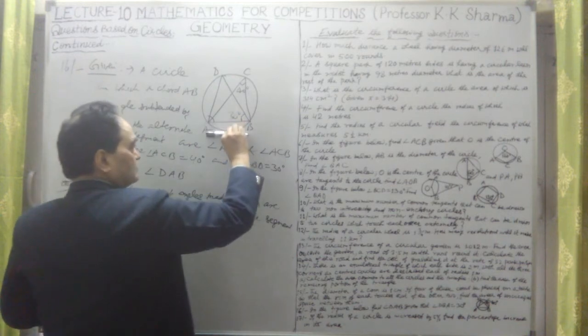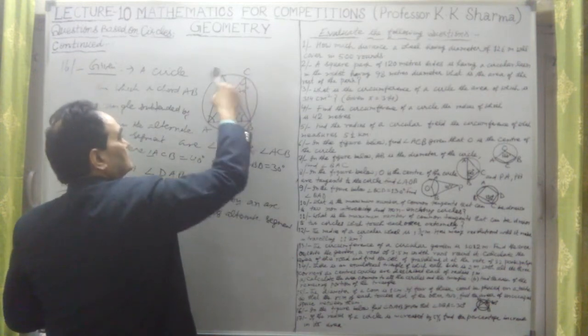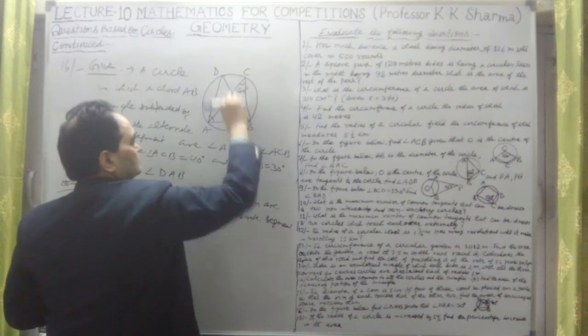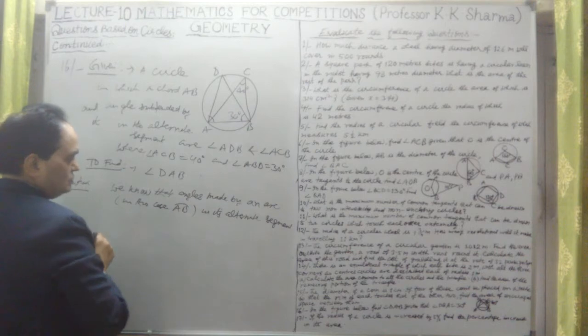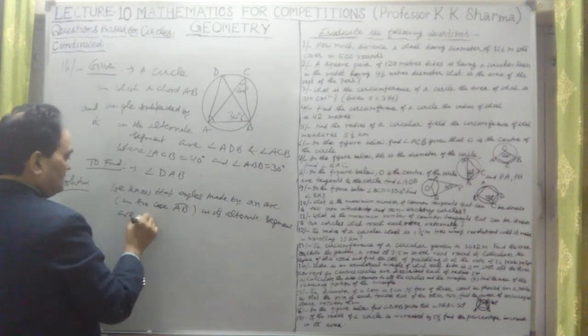Now this is the minor segment, this is the major segment. This whole section is the major segment. So in the major segment, on the circumference, in its alternate segment, are equal.